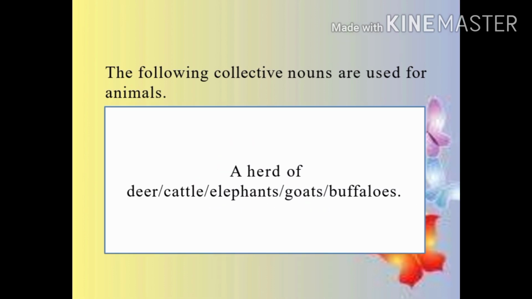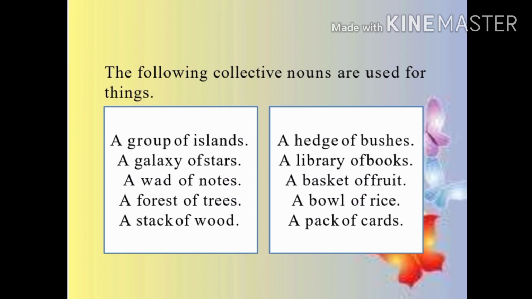Now coming to the next, the nouns used for animals, like a herd of deer, a herd of cattle, a herd of elephants, goats or buffaloes, so they are used together, a herd of. Now if we have a look at the following collective nouns used for things, like a group of islands, a hedge of bushes, a galaxy of stars, a library of books, a wad of notes, a basket of fruits, a forest of trees, a bowl of rice, a stack of cards, and so on.